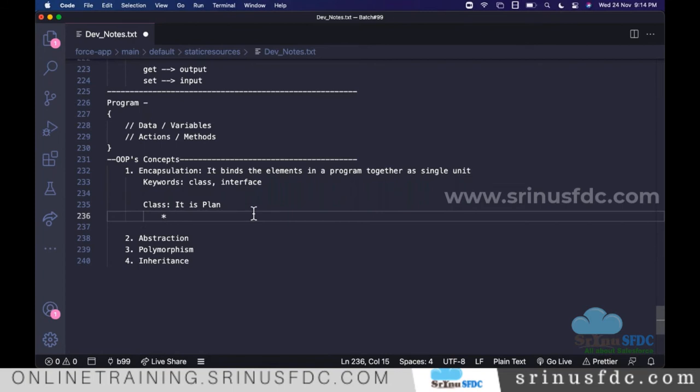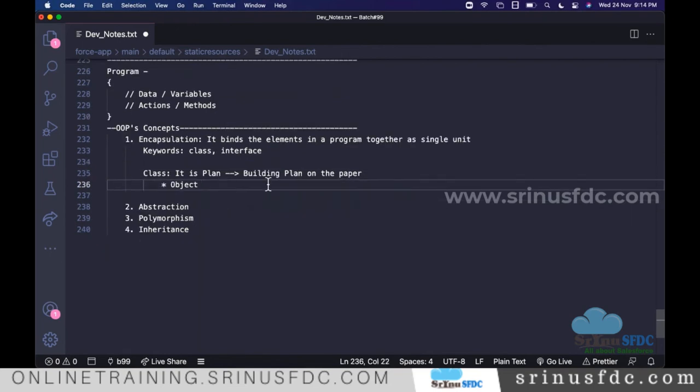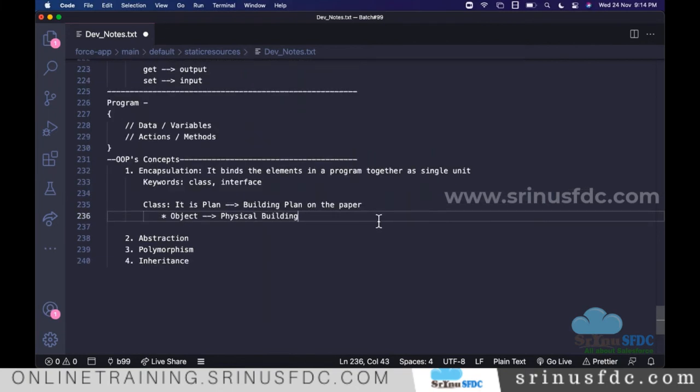So this class is like the building plan on paper, and this object is like the physical building, whatever is there after constructing the building.